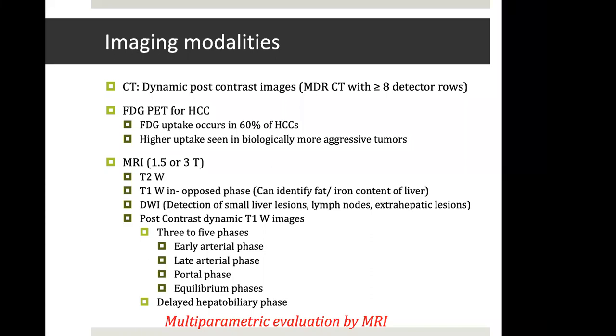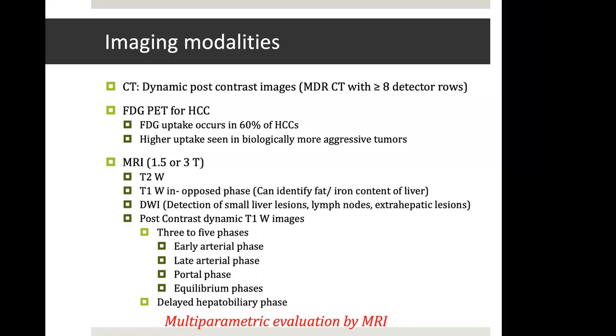Now MR is undoubtedly the best imaging modality for liver tumors, whether it is 1.5 or 3 Tesla MR, both are good enough. The advantage of MR is that we get other sequences as well, including T2, T1 and diffusion sequences. These sequences give very high soft tissue contrast resolution and a wealth of information. We'll just see how. Post-contrast dynamic images can also be repeated in more phases because there is no radiation with MR, and every single post-contrast dynamic image takes about 10 to 12 seconds to acquire.